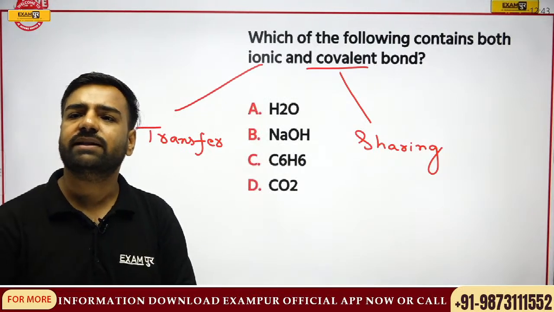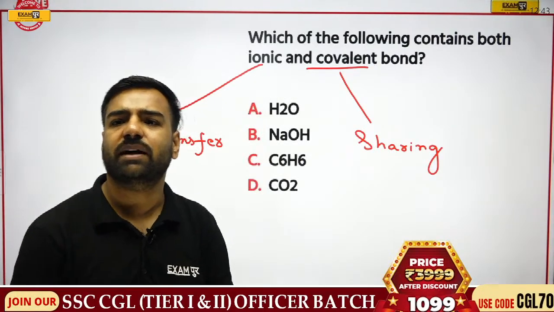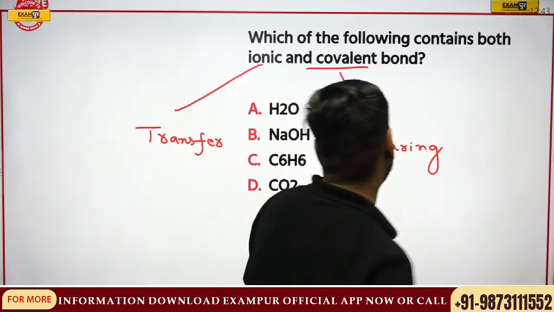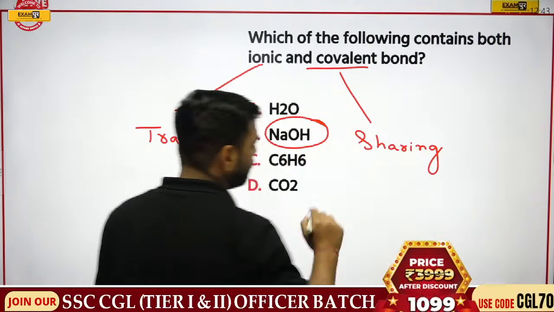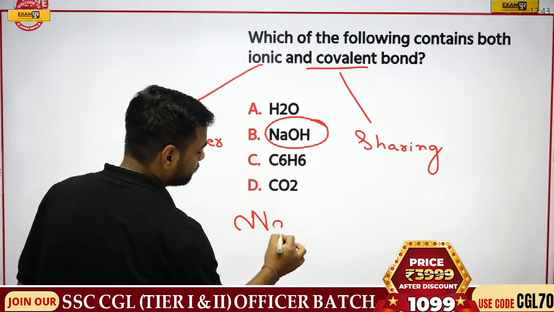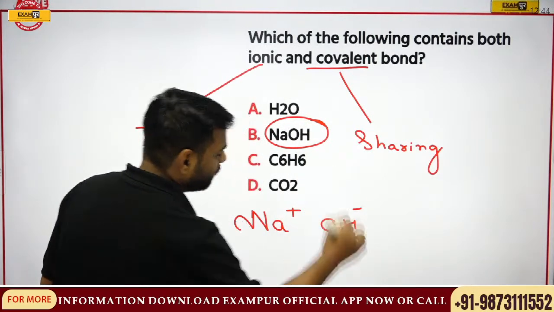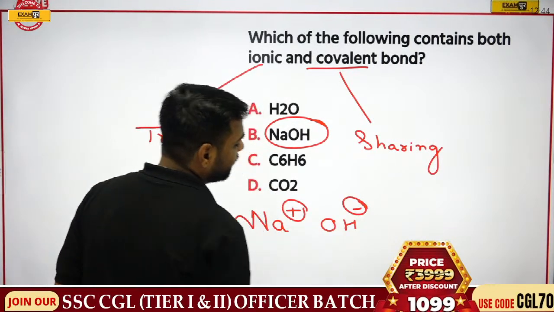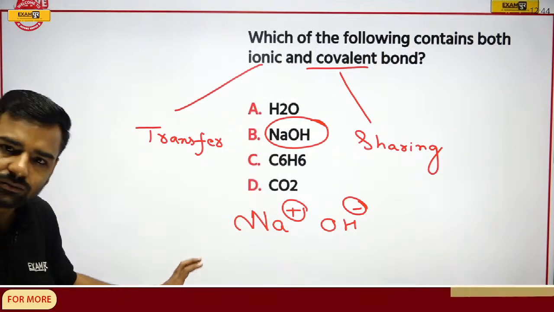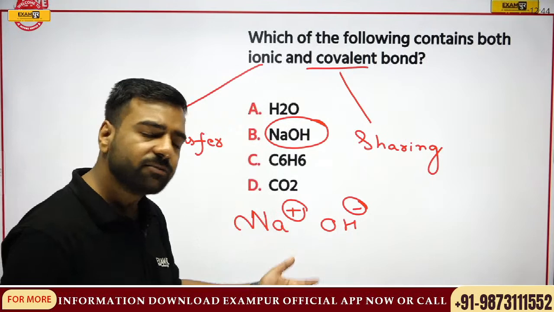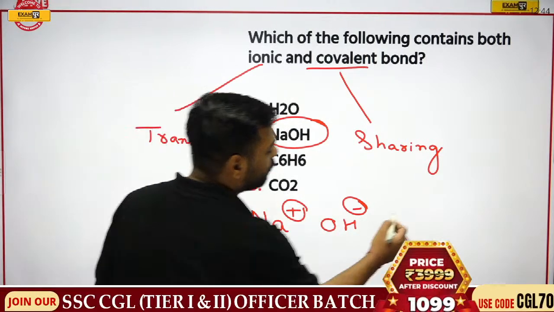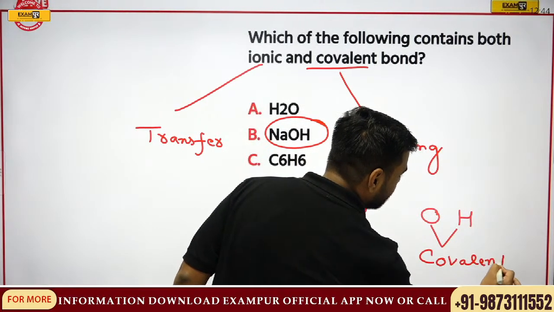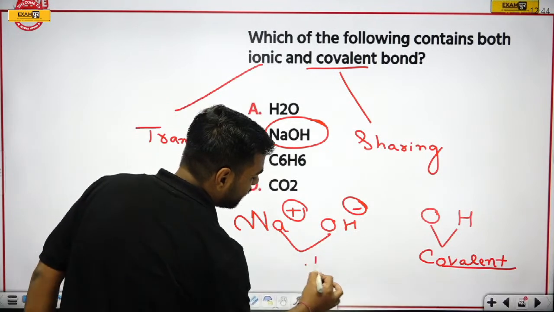Okay, so yes, Avan is saying sodium nitrate. There is no such option of sodium nitrate actually. So Vikramaditya with sodium hydroxide. Okay, so yes, let's talk about sodium hydroxide here. Very simple to understand. If I'm talking about sodium hydroxide, we are having this cation and anion part. That means we are talking about the transferring of electrons. This means we are talking about ionic bond over here. But if I'll go with this O and H, we can talk about covalent bond here. Here we will be having covalent bonding, and here we are going to have the ionic bonding.